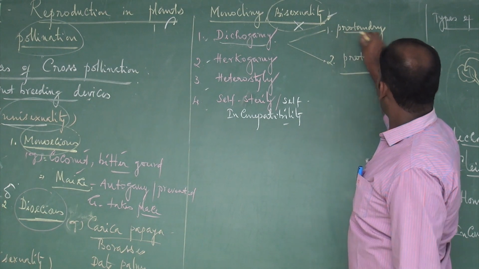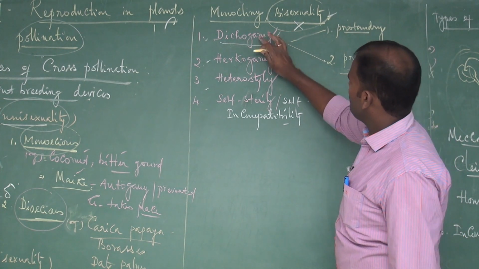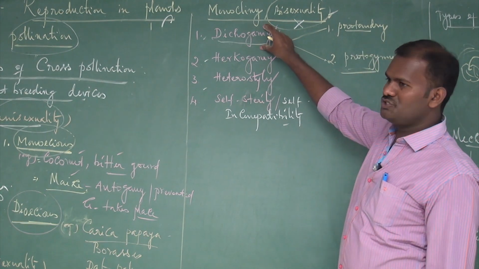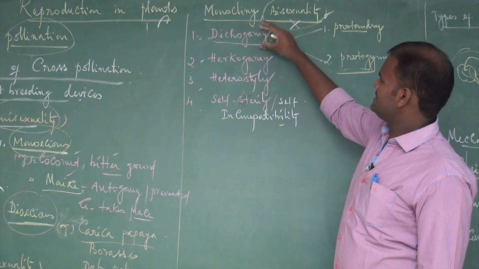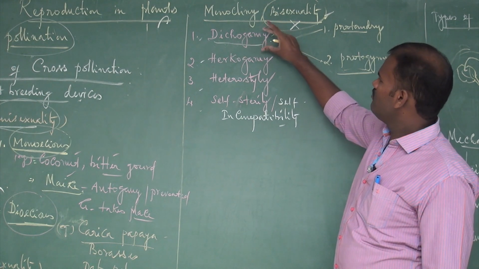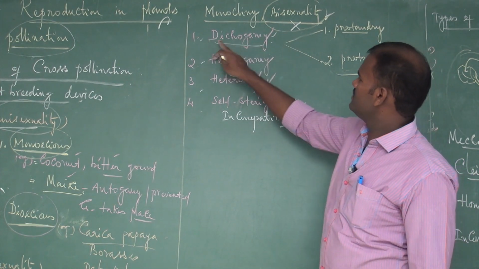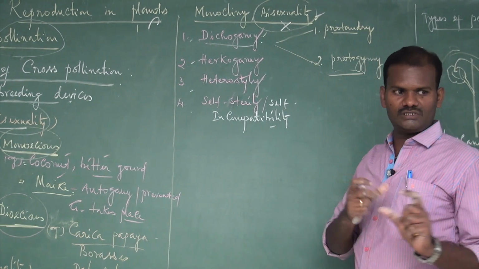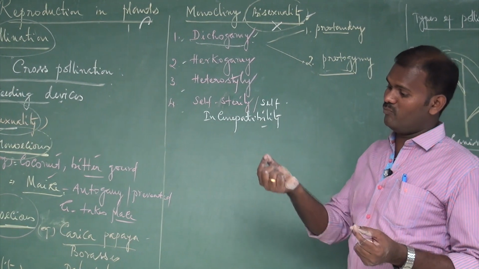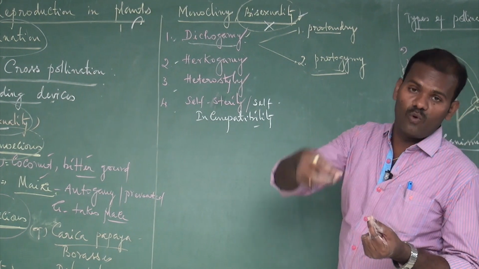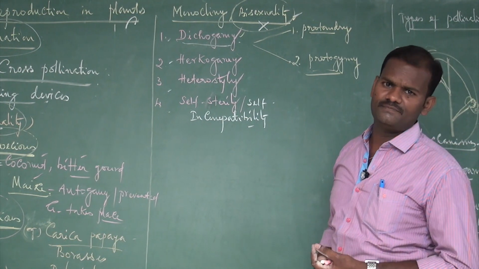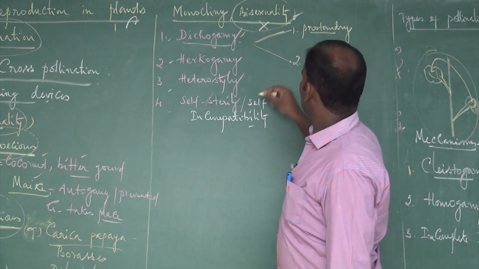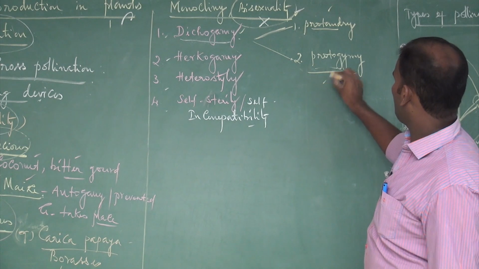Then what is called protandry, protogyny? Then what do you mean by dichogamy? In dichogamy, both sexes, androecium and gynoecium, otherwise stamen and stigma, mature at different times. These are called dichogamy. If both sexes mature at different times, there is no chance for self-pollination. Even if the pollens are deposited on the stigma of their own flower, they could not germinate because the maturations are at different times. So based on this, the first one is protandry and then protogyny.